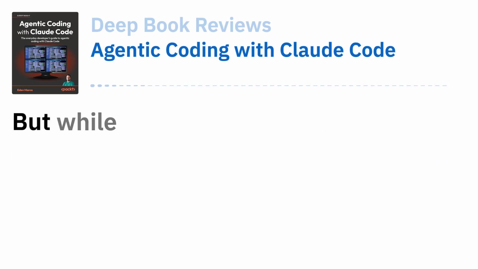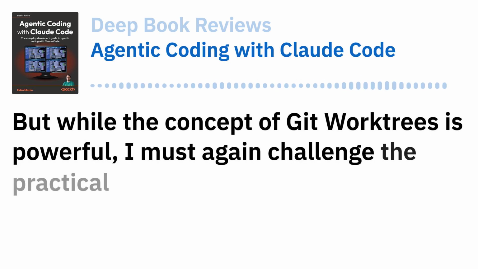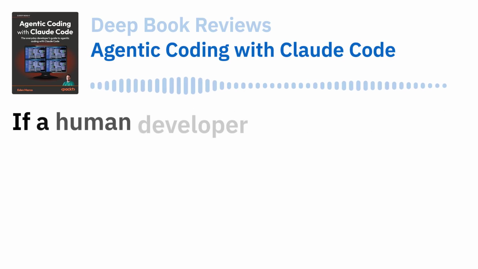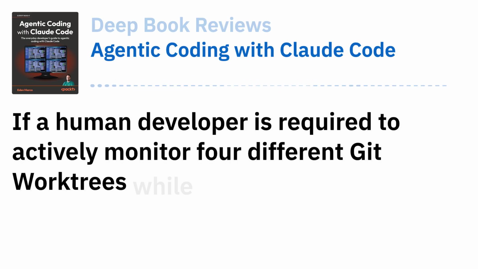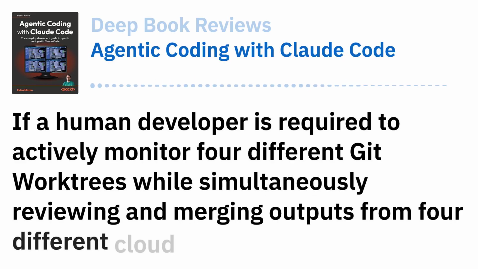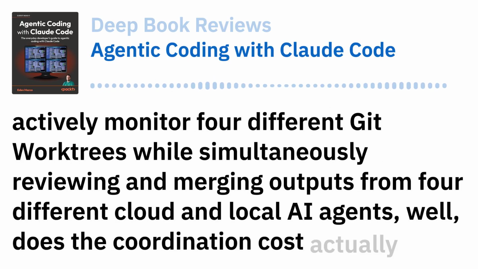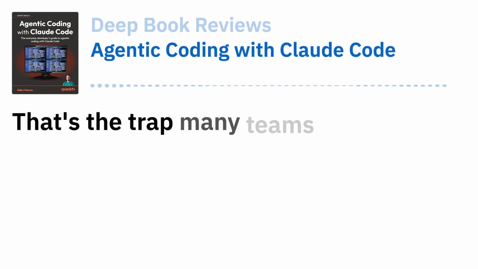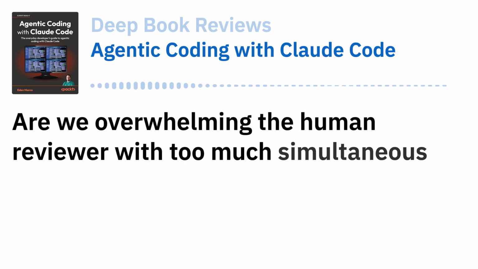Okay, but while the concept of Git work trees is powerful, I must again challenge the practical efficiency for the human operator here. Okay, let's hear it. If a human developer is required to actively monitor 4 different Git work trees, while simultaneously reviewing and merging outputs from 4 different cloud and local AI agents, well, does the coordination cost actually exceed the time saved by parallelization? That's the trap many teams fall into. Right. Are we overwhelming the human reviewer with too much simultaneous output?